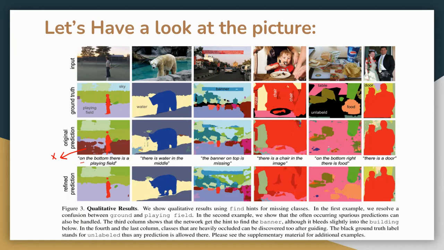What the authors in this paper did is propose an idea that they will give a hint to the CNN network, and that network will then alter the prediction and correctly segment the field. So that is the refined prediction that you can see in the photo. So basically the idea is that we are going to give some hint to the network. It is going to alter the predictions and we are going to get a better prediction. You can see other pictures and go to the research paper for more examples.